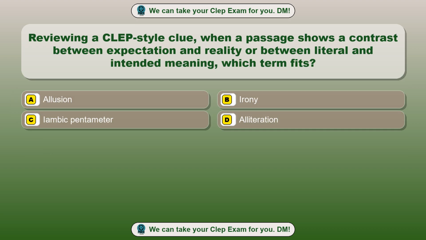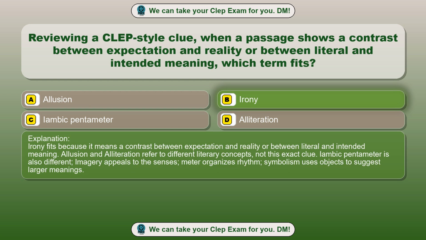Question 28. Reviewing a CLEP-style clue, when a passage shows a contrast between expectation and reality or between literal and intended meaning, which term fits? Option A, Allusion. Option B, Irony. Option C, Iambic pentameter. Option D, Alliteration. The correct answer is option B.